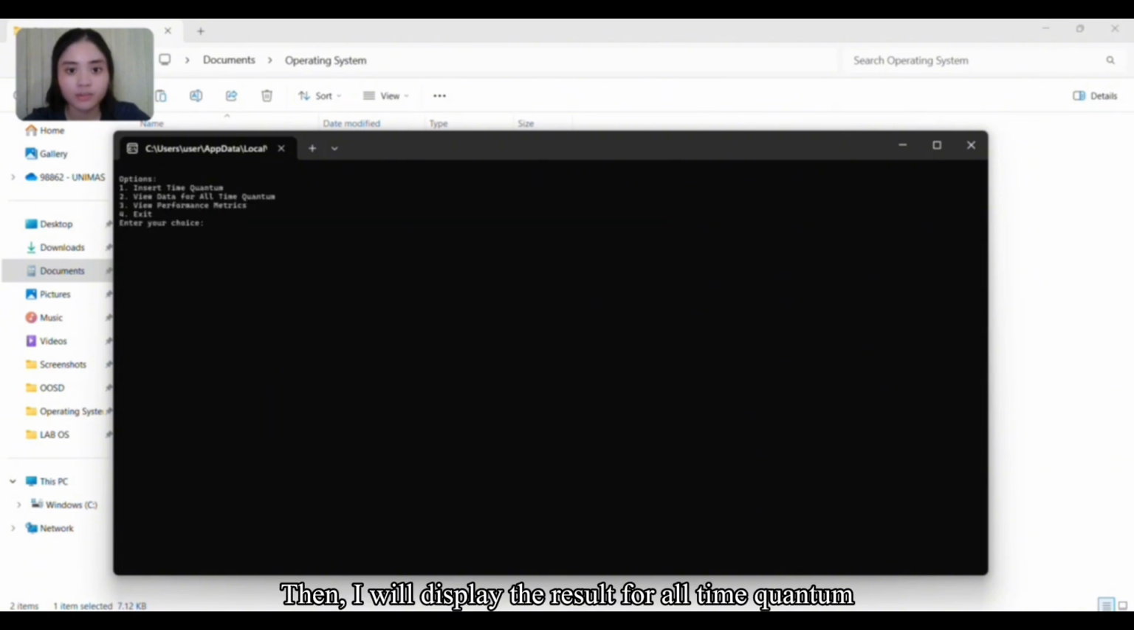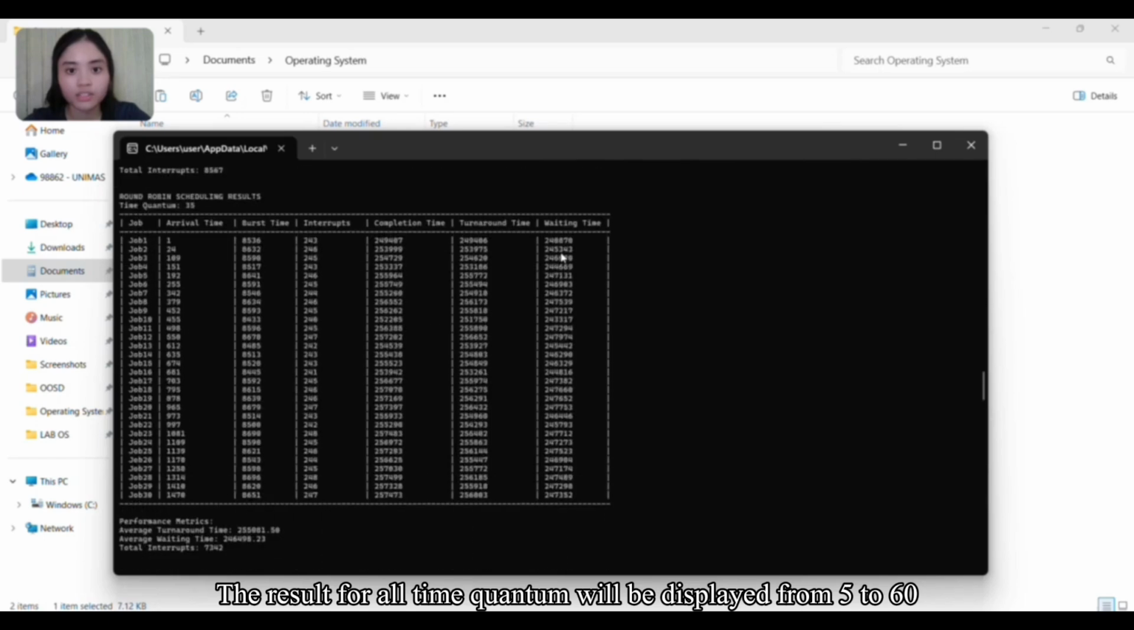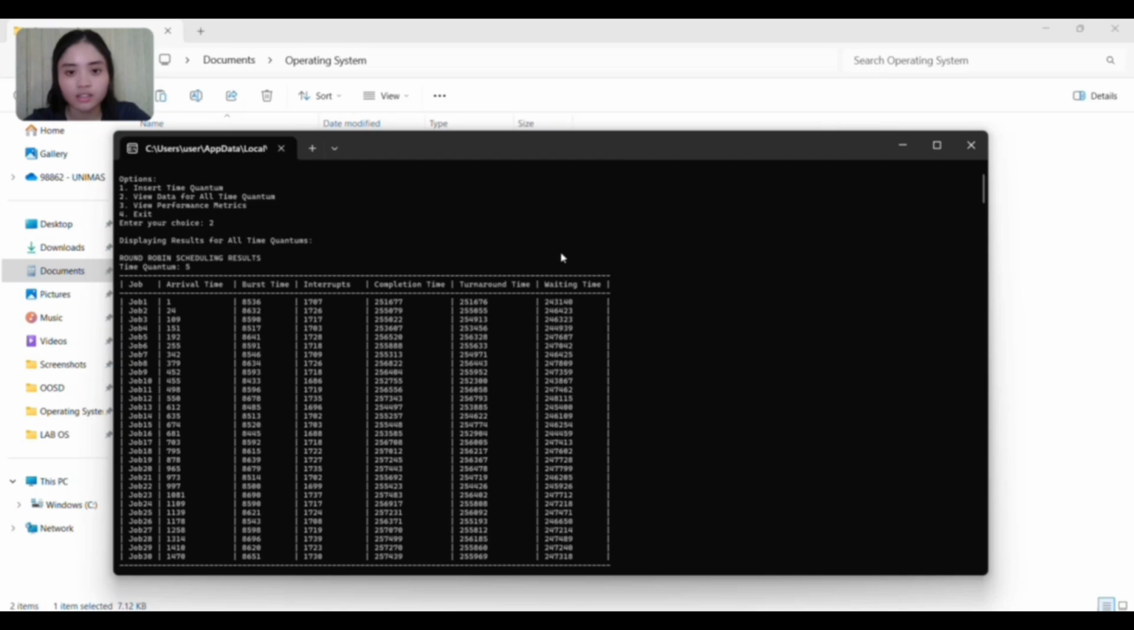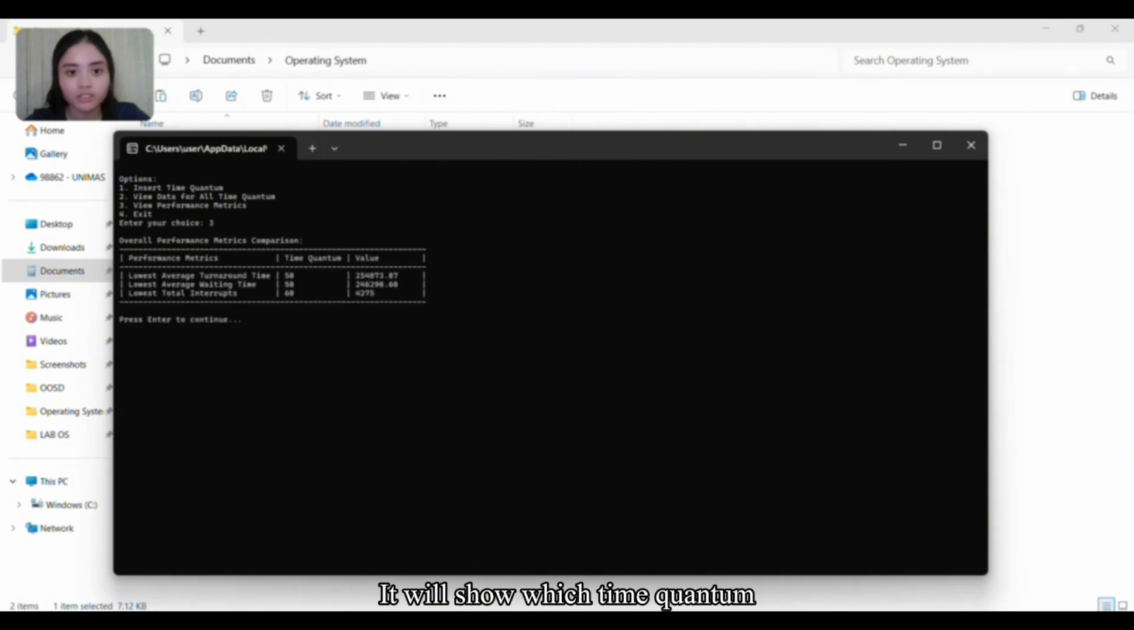Then, I will display the result for all time quantum by choosing option number 2 in the main menu. The result for all time quantum will be displayed from 5 to 60. Then, option number 3 in the main menu is to view the summary of the performance metrics. It will show which time quantum has the lowest average turnaround time, lowest average waiting time, and the lowest total interrupts. So that's all for running the code part with different time quantum, and here is the screenshot of the